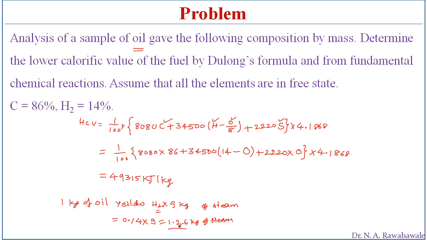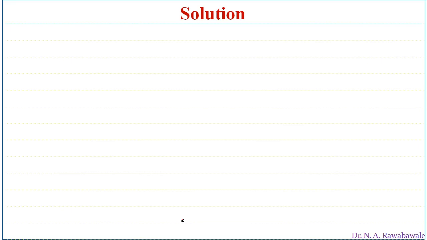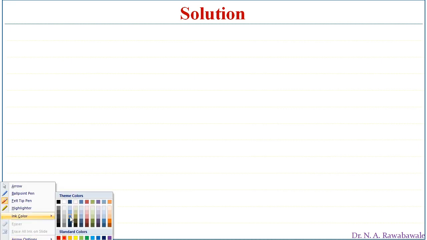So therefore, the lower calorific value of fuel is obtained as LCV is equal to higher calorific value minus mass of steam produced into 2466.